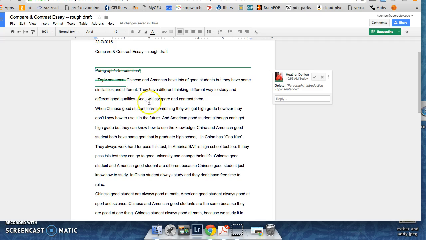As I go through and look at this initial paragraph, it looks like you've made a great attempt at introducing your topic, and your topic is going to be the difference between Chinese students and American students, and this is a compare and contrast essay. So let's take a look. You've got a compare and contrast essay between Chinese and American students.